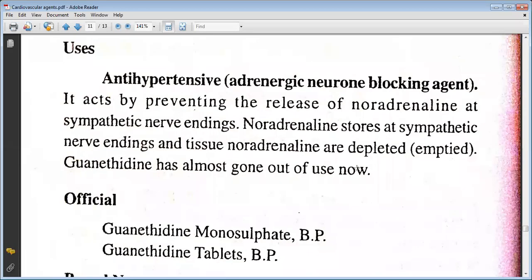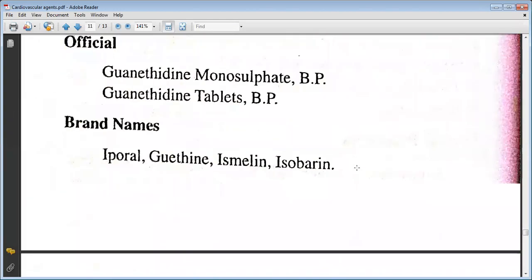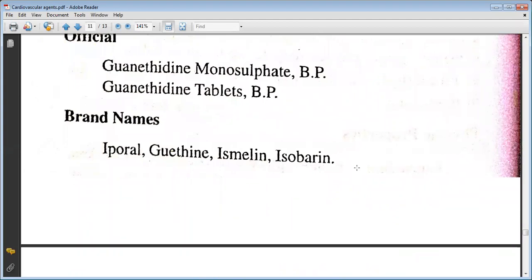It is used as an antihypertensive. It acts by preventing the release of noradrenaline at sympathetic nerve endings. Noradrenaline stores at sympathetic nerve endings and tissue noradrenaline are depleted. Guanethidine has almost gone out of use now. The officials include guanethidine monosulfate BP and guanethidine tablets BP. The brand names are Ismelin, Ipoval, Quethine, Isobaron.